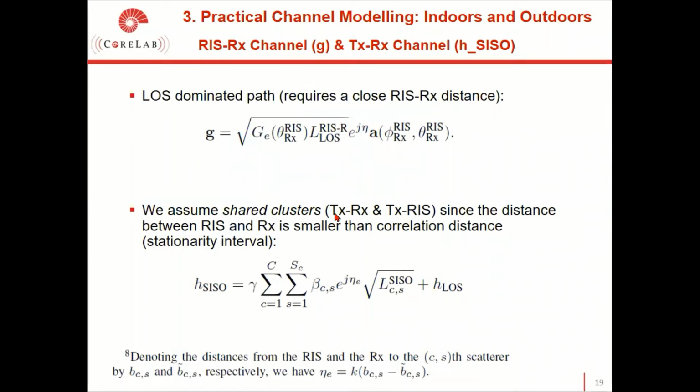Furthermore, for indoor, using single input, single output millimeter wave channel modeling, the channel between these two terminals, I mean the transmitter to receiver terminal, we can easily obtain by this formula. Here we assume a shared cluster assumption between the transmitter to receiver and transmitter to RIS link, since the distance between the RIS and receiver is smaller than the correlation distance.